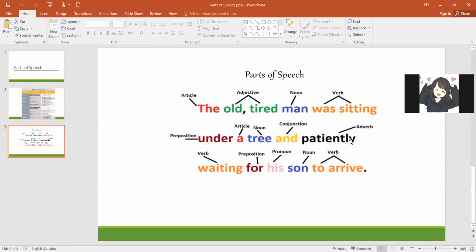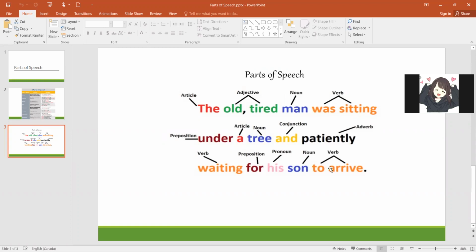And patiently. So he is waiting in what manner? Patiently. So this is an adverb. This is again a verb, preposition. Now this is a pronoun. His son, right? Son is again a noun. To arrive. To arrive is again a verb.